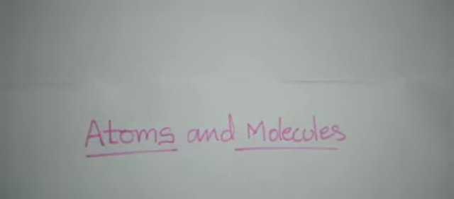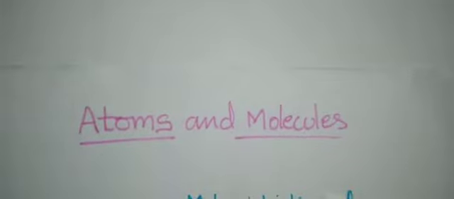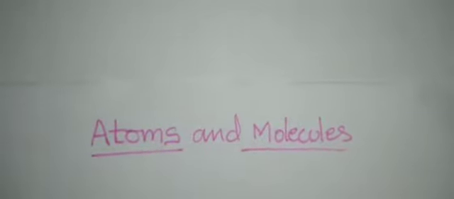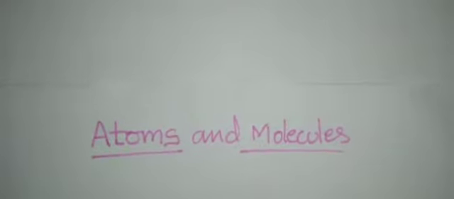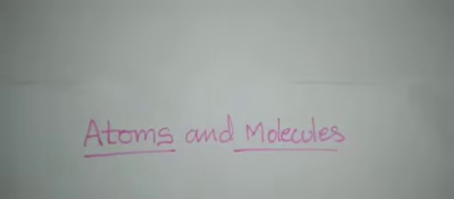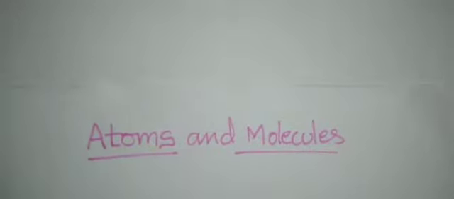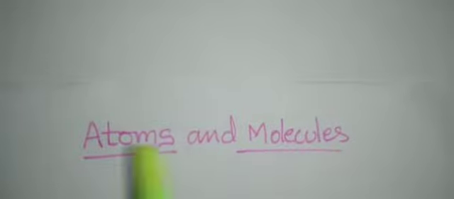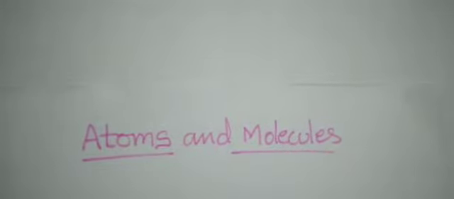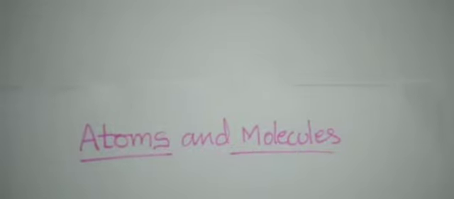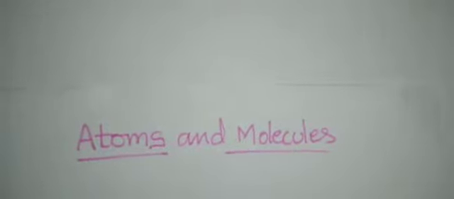So we are learning the chapter atoms and molecules, right? You know about atoms and molecules, which you have already studied in your lower classes. Atoms are the smallest particles of an element, so it is called an atom. And molecules means two or more elements combined to form a substance, that is called a molecule.